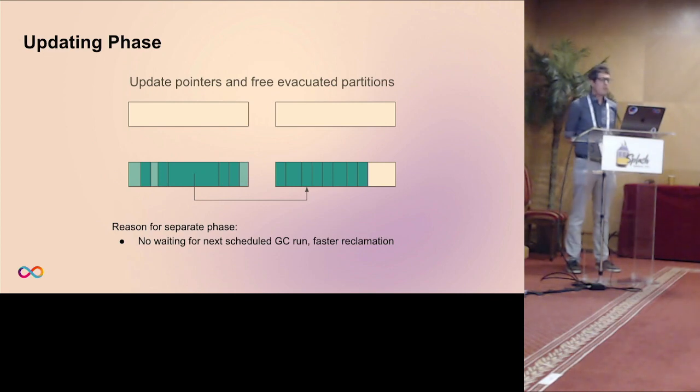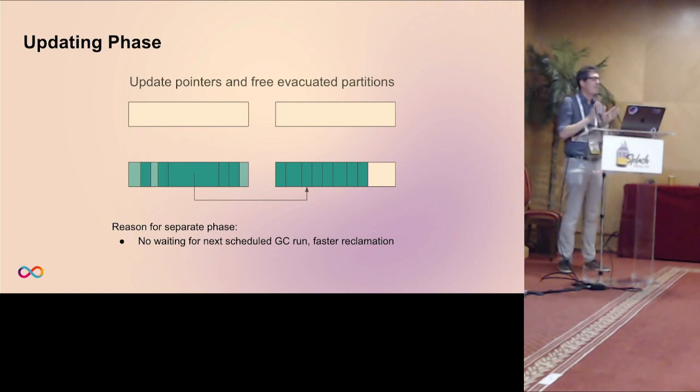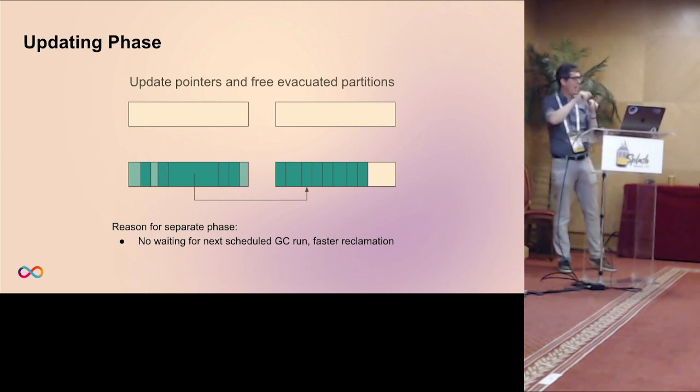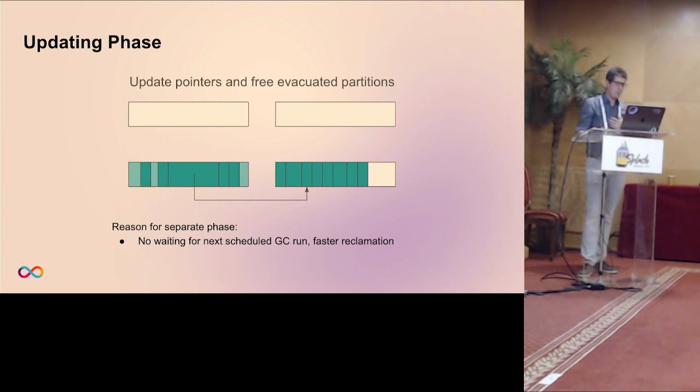The reason for this separate phase is that typically garbage collectors leave it out and just piggyback it on the next marking phase. So when the GC schedules again, during the next marking phase this updating can take place at the same time. However, then we have this delay to wait for the next scheduled GC round, and that may be a long time on the blockchain. And because we use conservative marking, it's even more problematic, because a new object allocated during the GC run has to be retained at least for this full GC run. So this proved to give much faster reclamation.